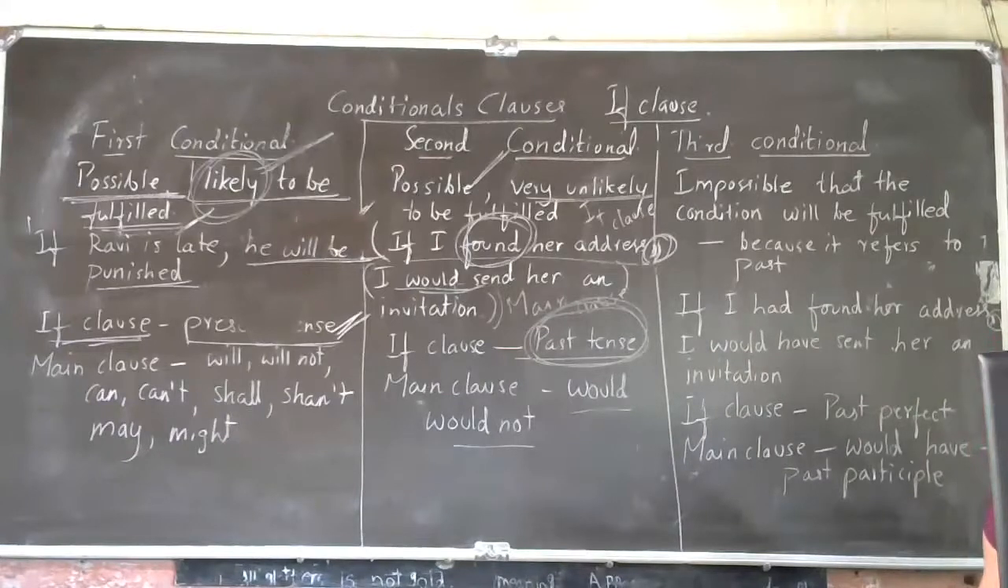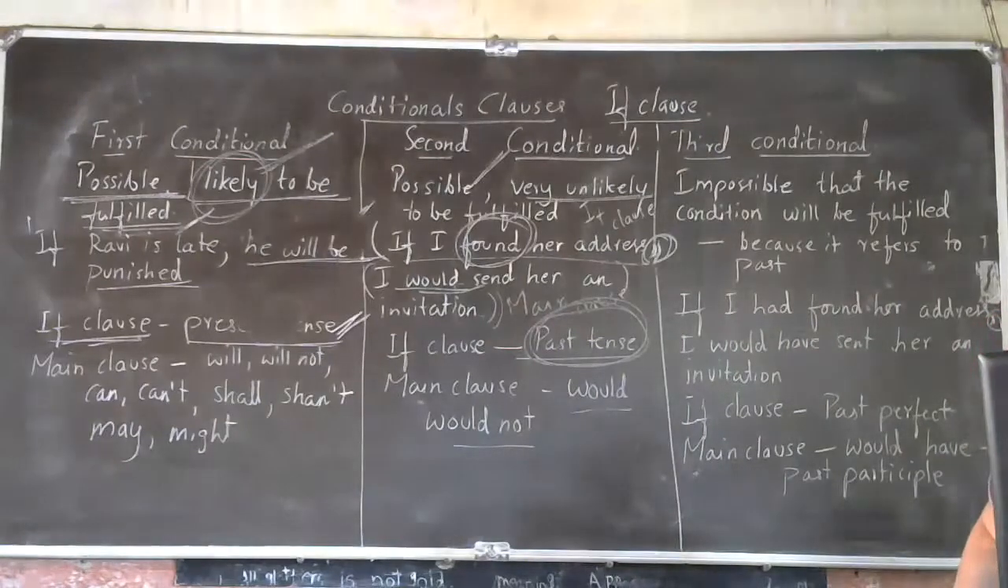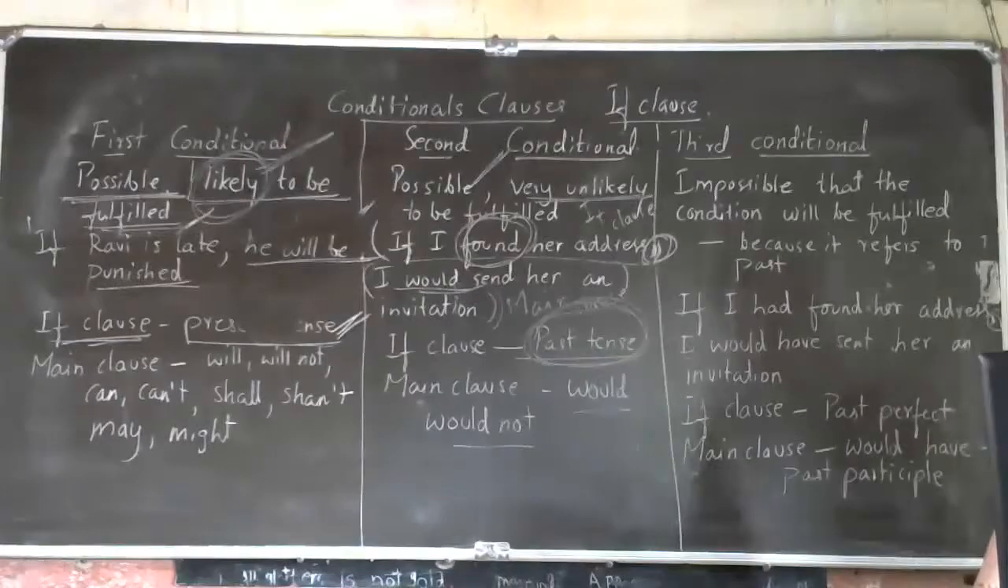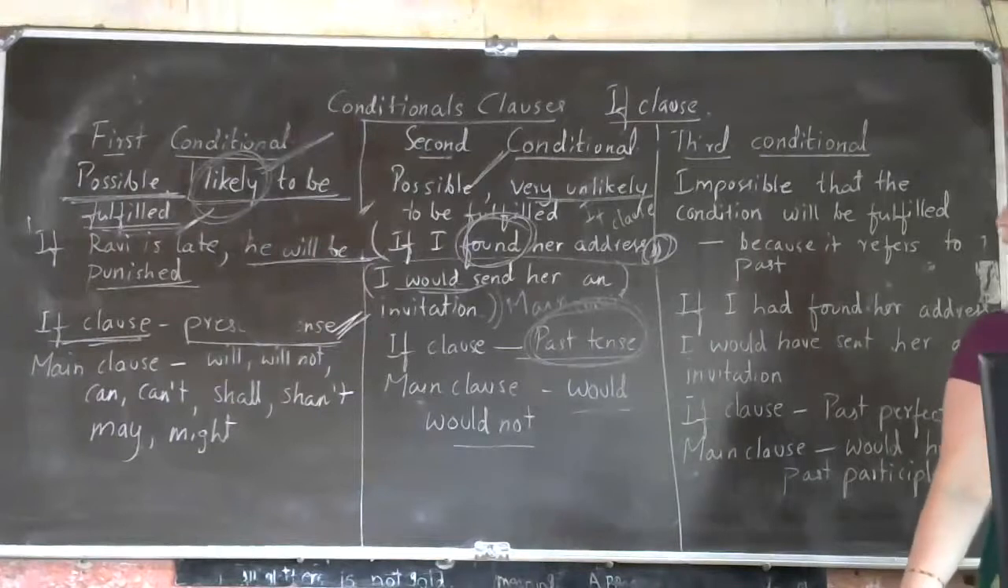Next one. If he went late, who will tell me the answer for this? If he went late. Yes, Pranav Hegde. He would not get water. Yes. If he went late, he would not get water. Went, again past tense, would not. You can find it in the main clause, no? So thus it is in second conditional.